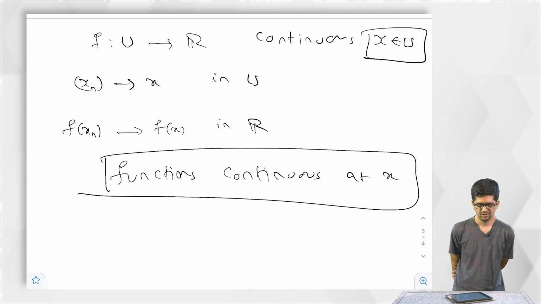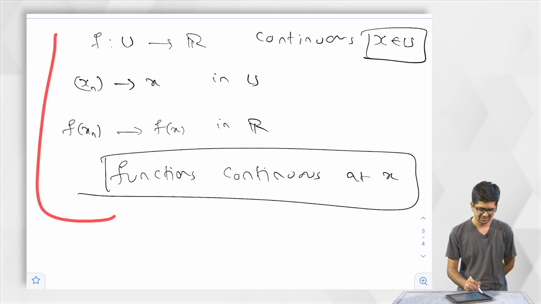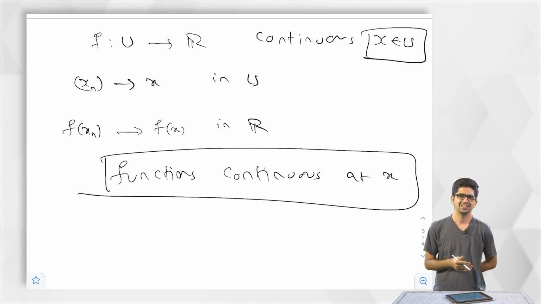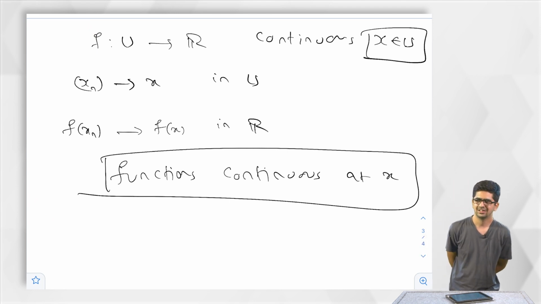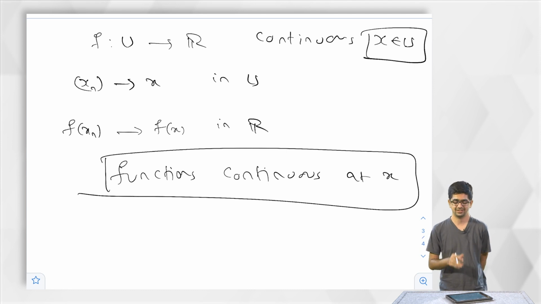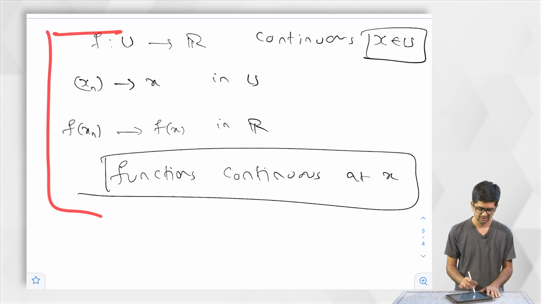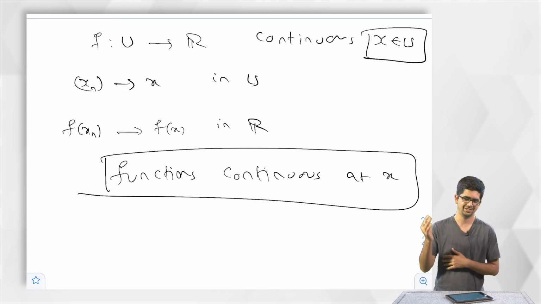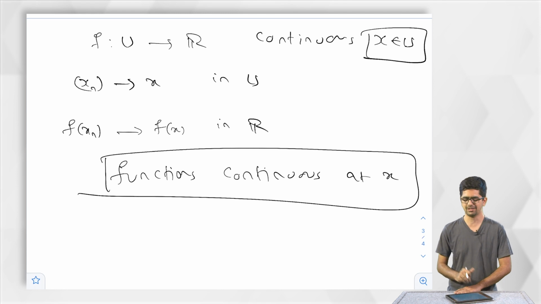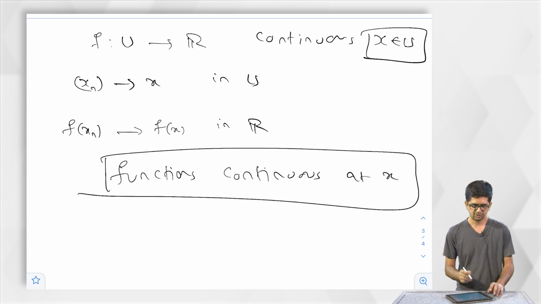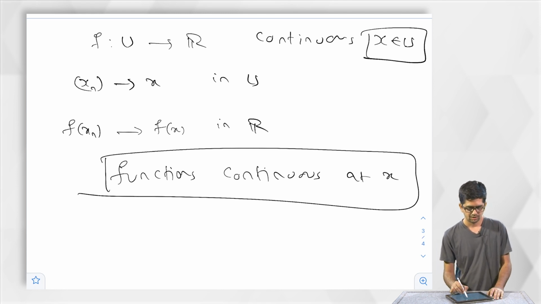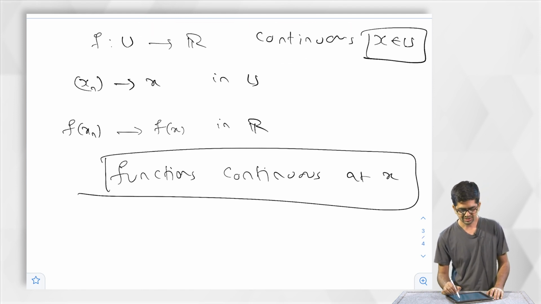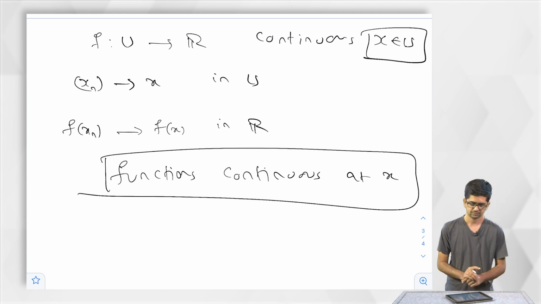Still they are integrable. So allowing some functions to be not very nice is actually a good thing when concerned about integration. That we will anyway see again, when the integration part comes. So that is about continuous functions and functions continuous at a point in U.